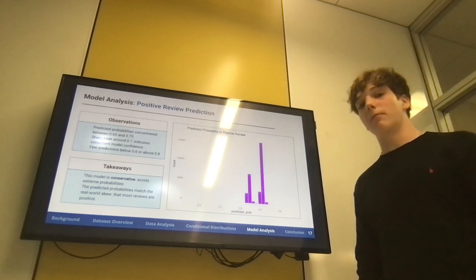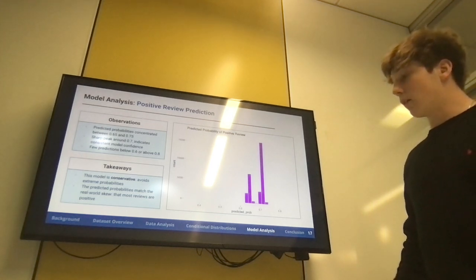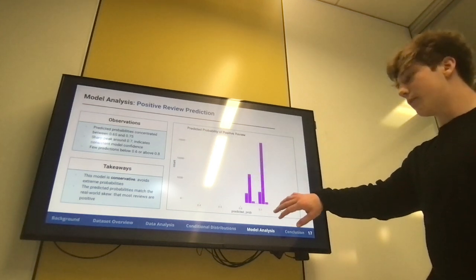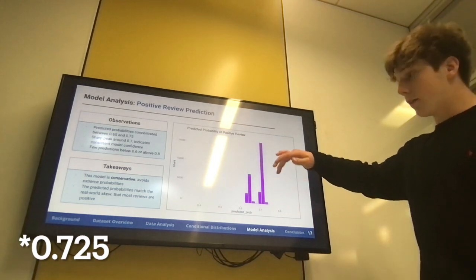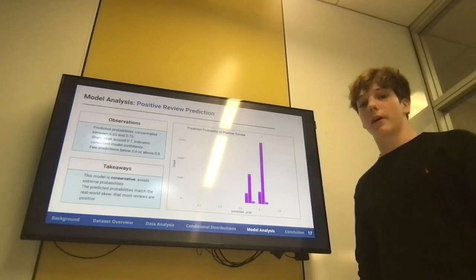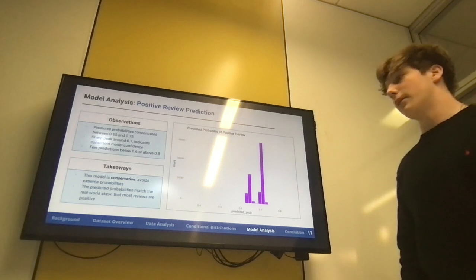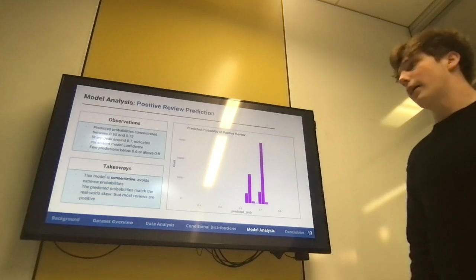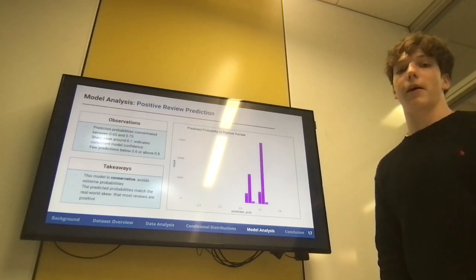Now let's look at how our Bernoulli model predicts the probability of a review being positive. In this graph, we can see that all of the probabilities are concentrated in this range here between around 0.65 to around 0.75, with a very sharp spike around 0.275. There aren't many predictions that are below or above this range, which indicates that the model is conservative and avoids extreme probabilities. I think a big takeaway from this is that it matches the real world skew, that the majority of reviews are positive, and given that, I think it accurately represents the data to the best ability that a Bernoulli model could.